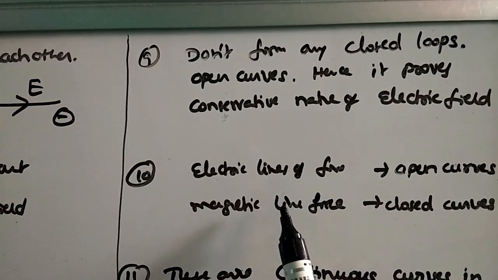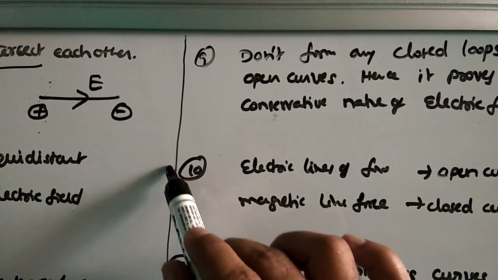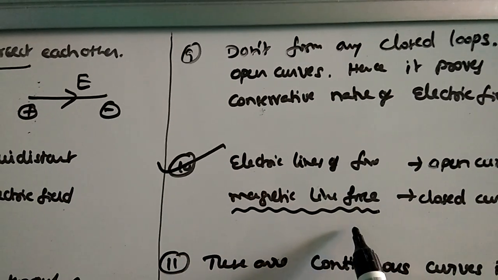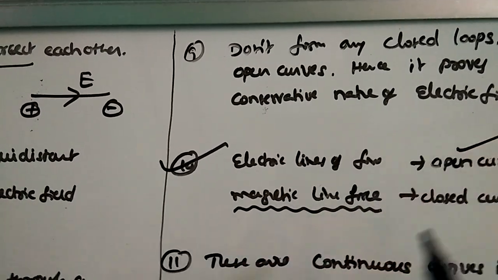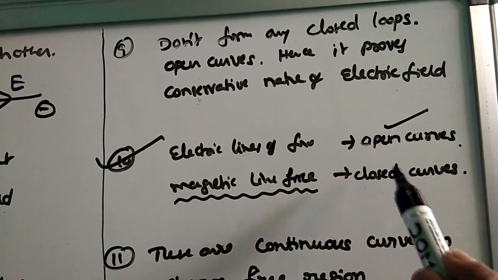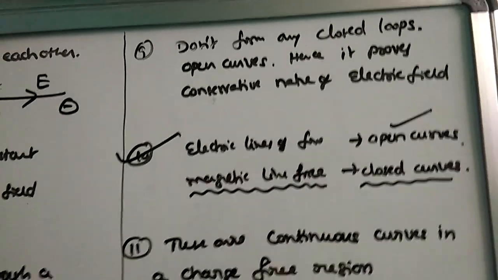Next, electric lines of force are open curves, while magnetic lines of force are closed curves. This is very useful. When I am explaining chapter number 6, again I will use this sentence. Remember how they are open curves. See, the first point I explained in this topic was open curves. This one we can see in chapter number 6.